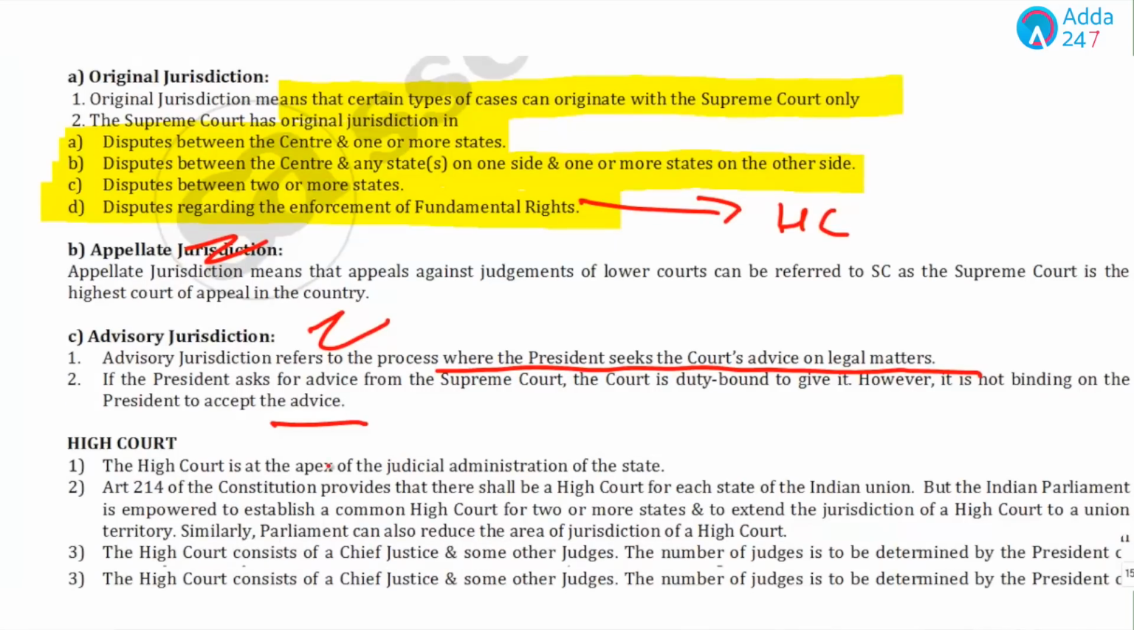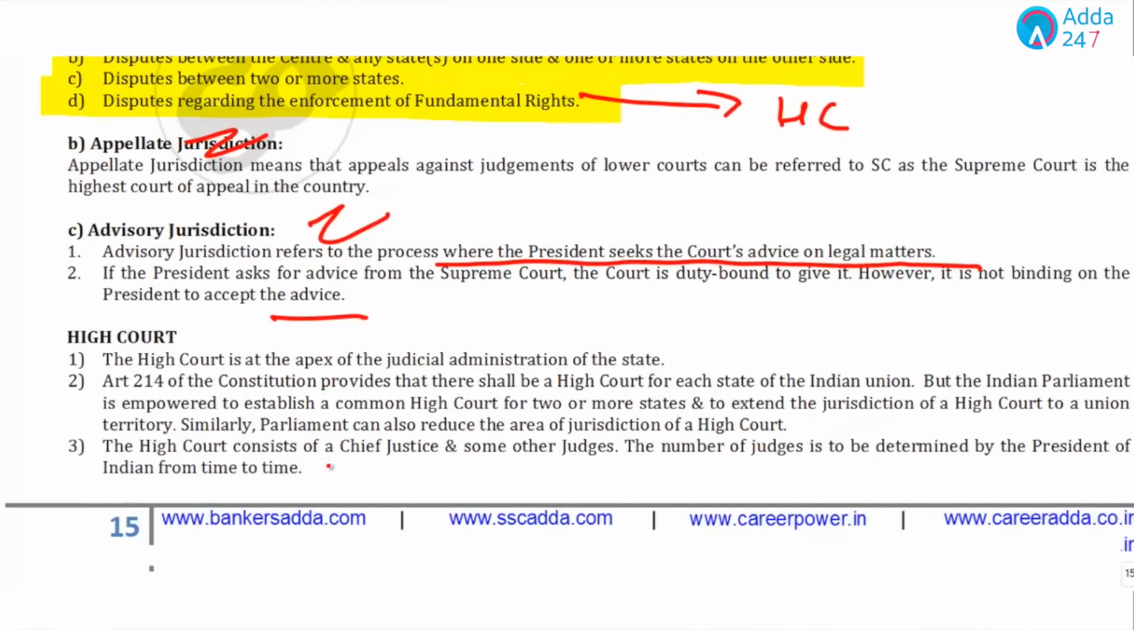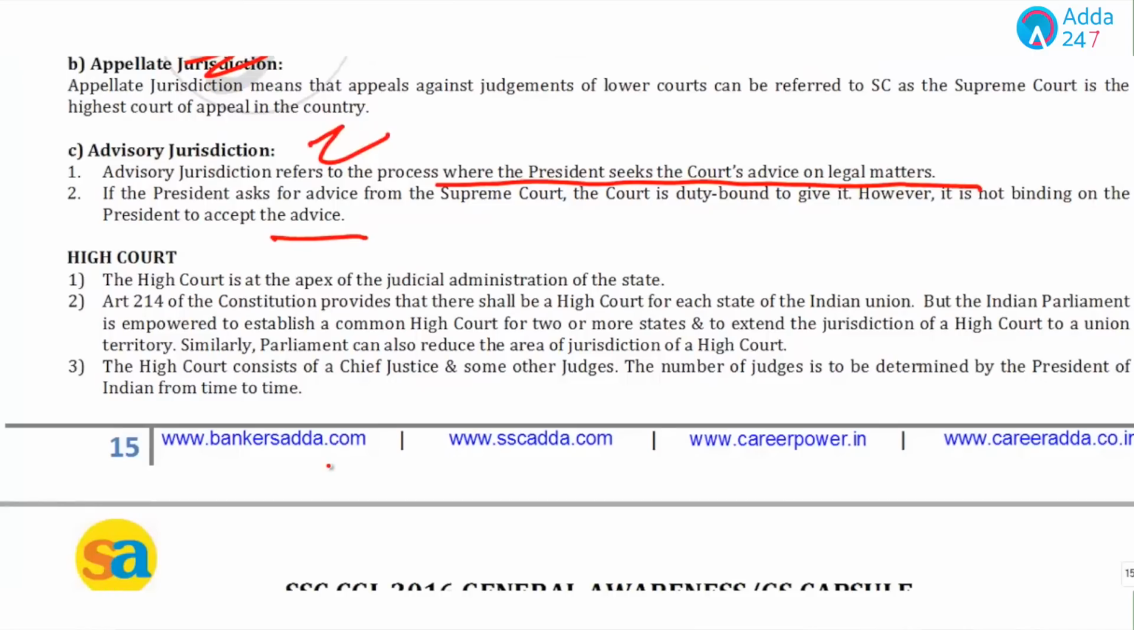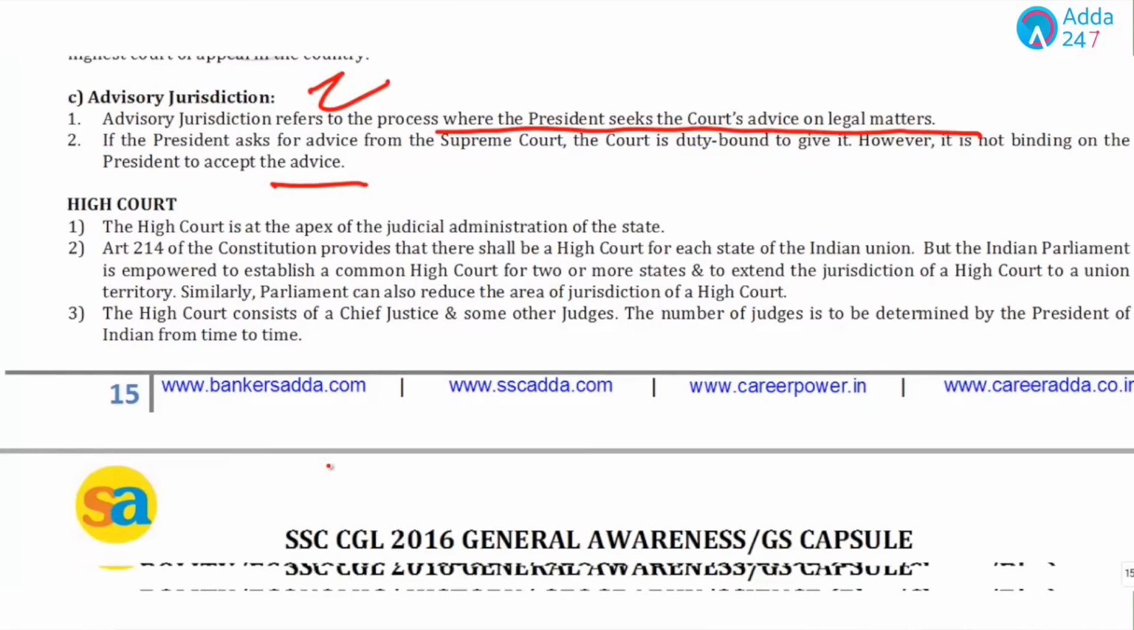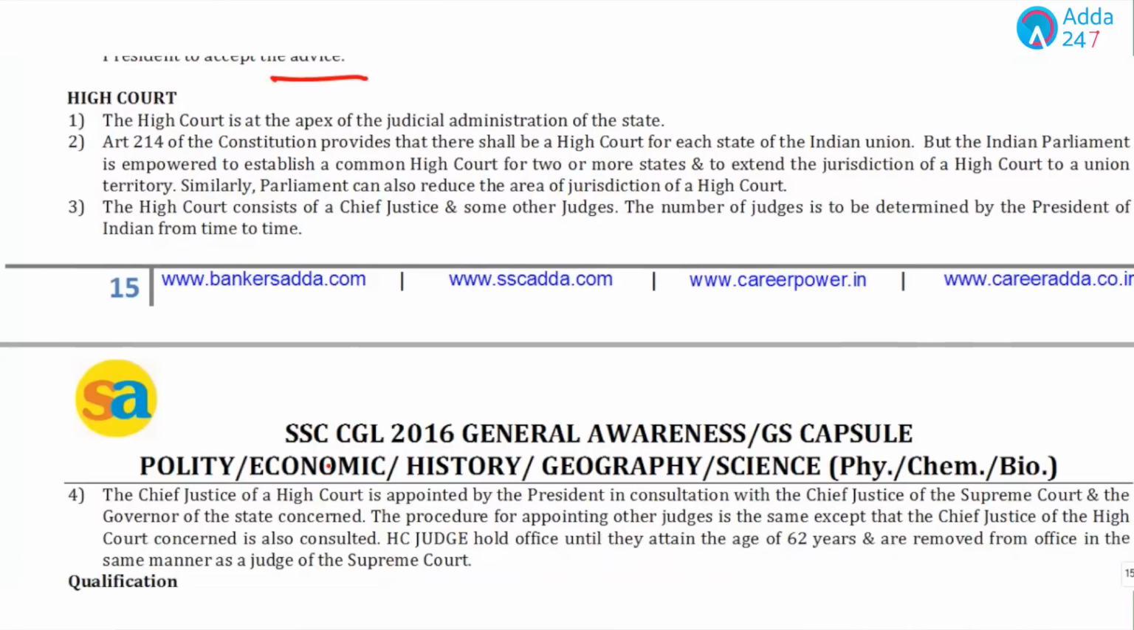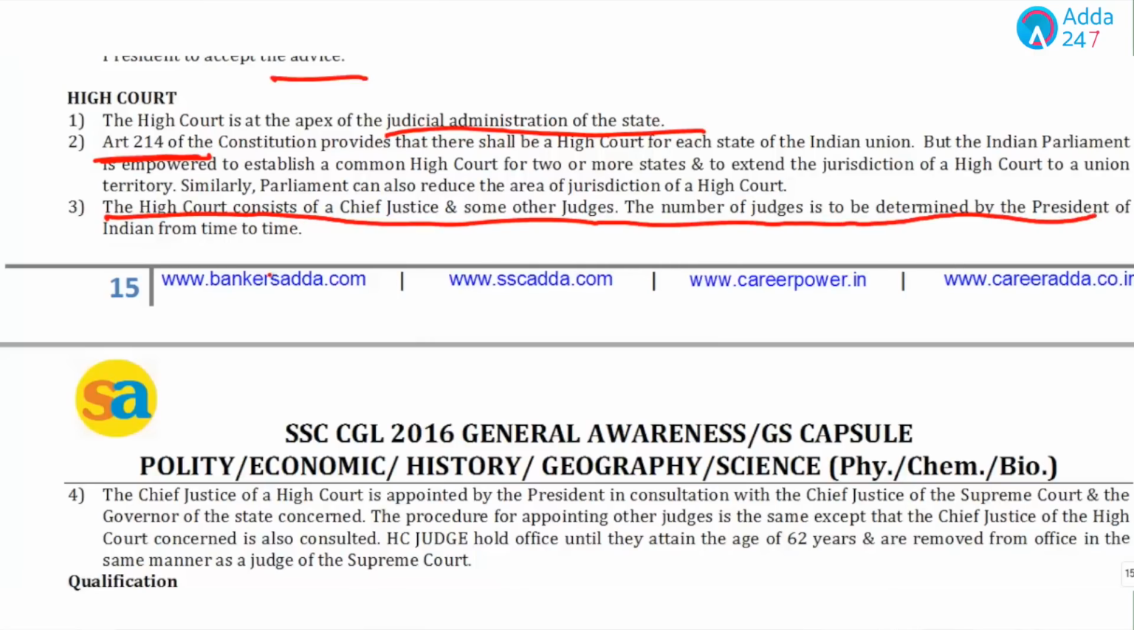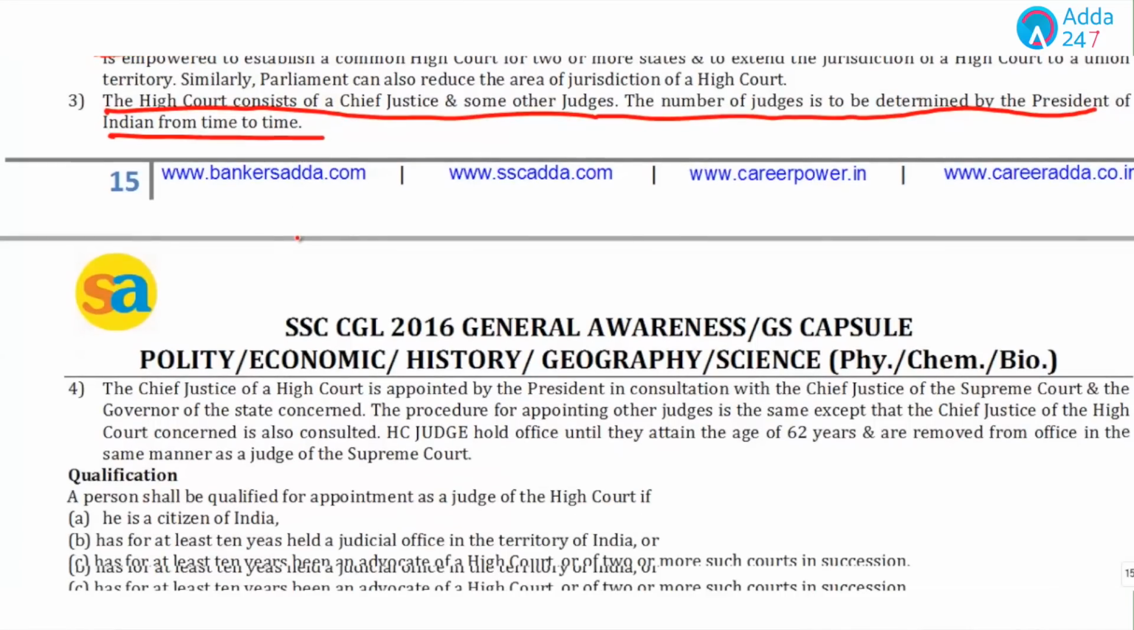Now, we have mainly three types of courts: Supreme Court, High Court and District Courts. Now, let's discuss some of the important points related to the High Court. The High Court is the apex judicial administration of the state. It is mentioned in Article 214. The High Court consists of a Chief Justice and some other judges. The number of the judges is determined by the President of India from time to time.